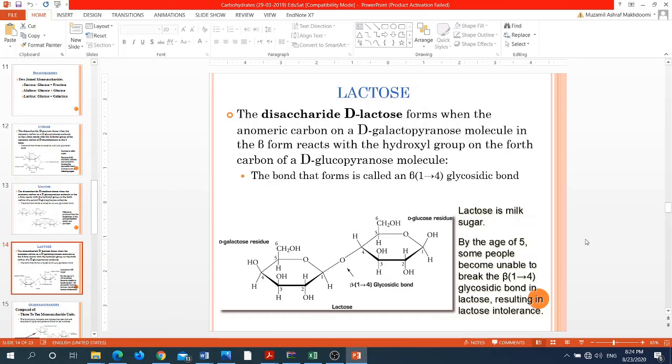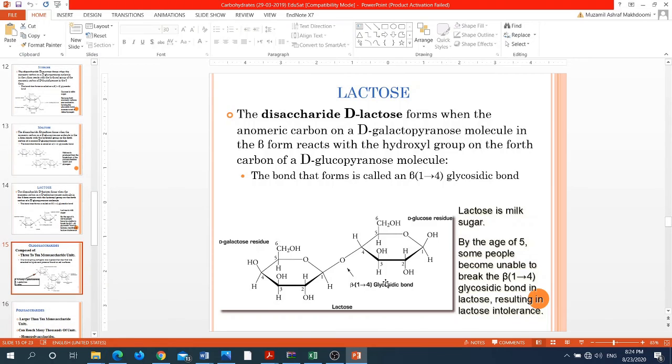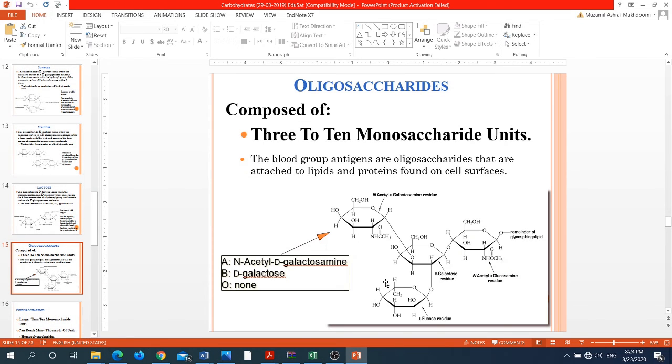Okay, and we know that there's a disease associated with a deficiency of the enzyme which breaks this glycosidic bond, and that's known as lactose intolerance. So that was all about the disaccharides. Now we'll move over to the oligosaccharides, which is the third class of the carbohydrates.